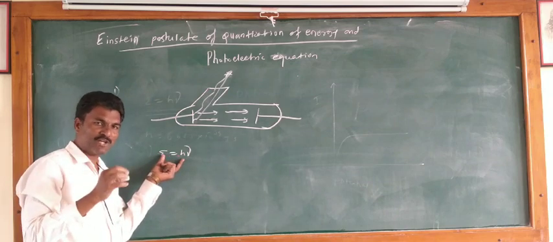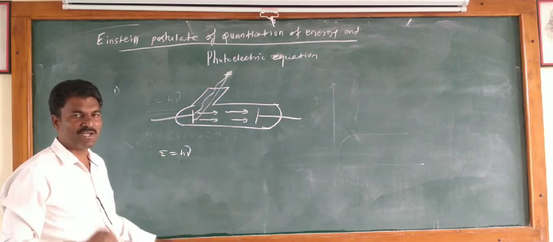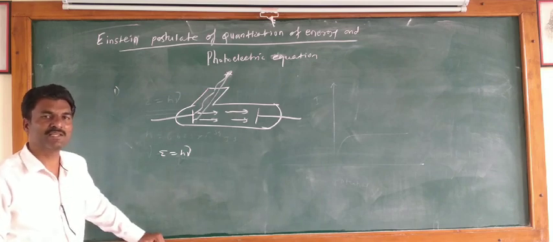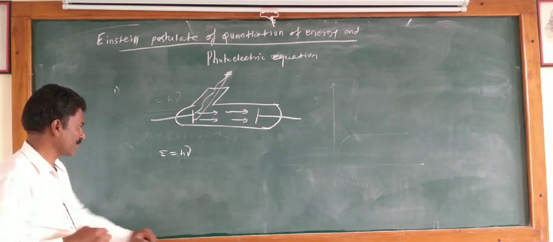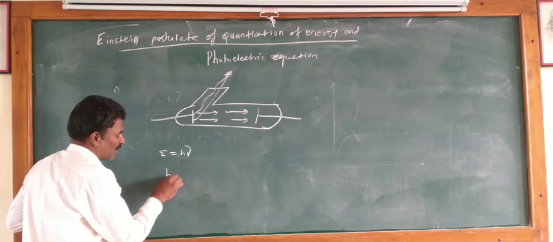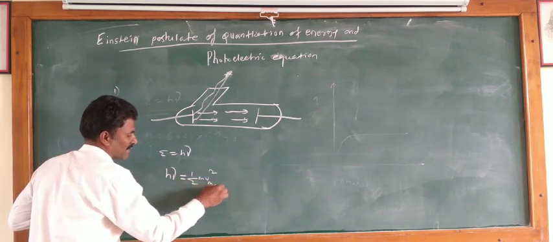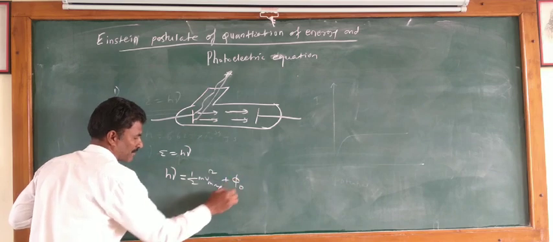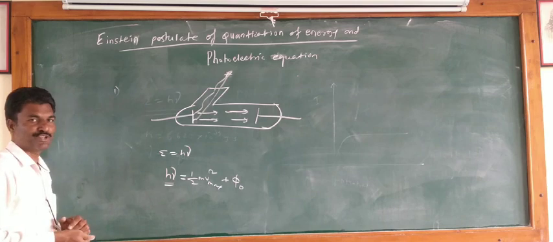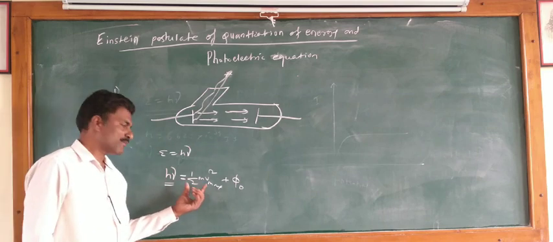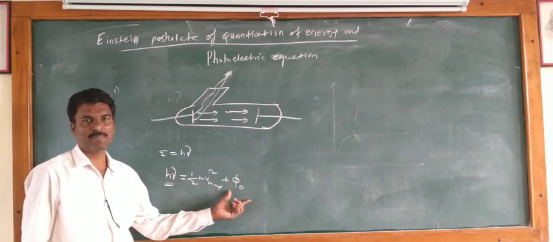Part of the energy is used to escape the electron, and that is called the photoelectric work function, and the remaining part is used for its movement, that is, for its motion. From this we obtain the relation: 1/2 mv square max is the kinetic energy, and this is the work function.